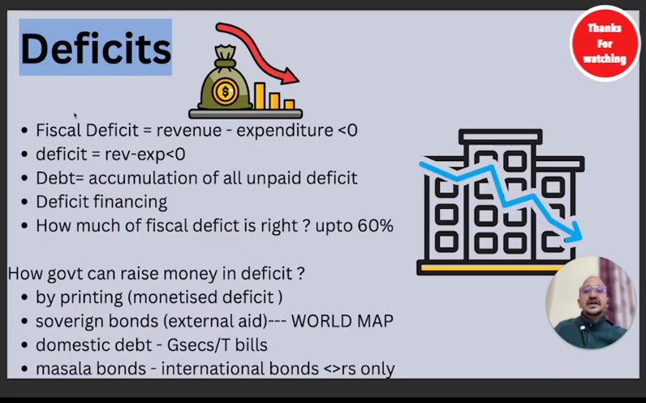Secondly, where the expenditure is taking place. Is it in a useful direction or just misuse of the money? So you have to keep an eye on this.